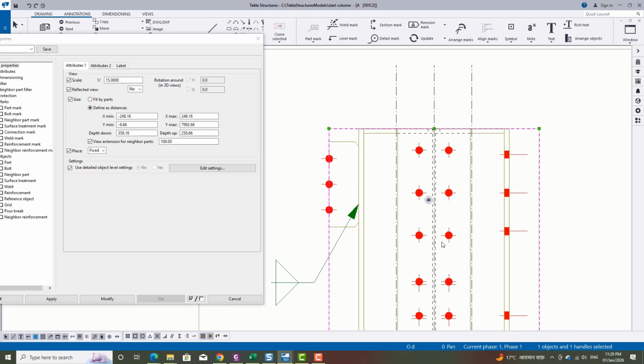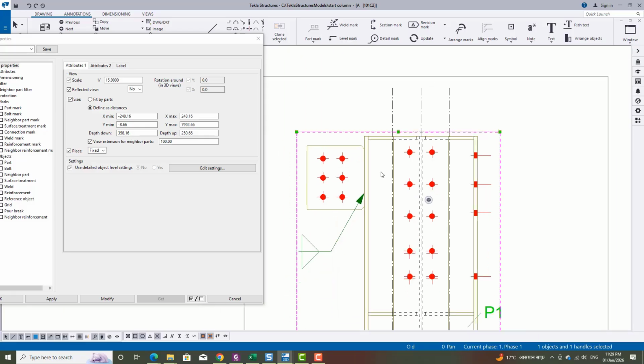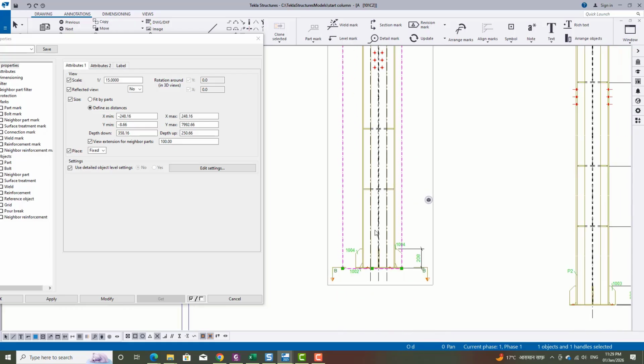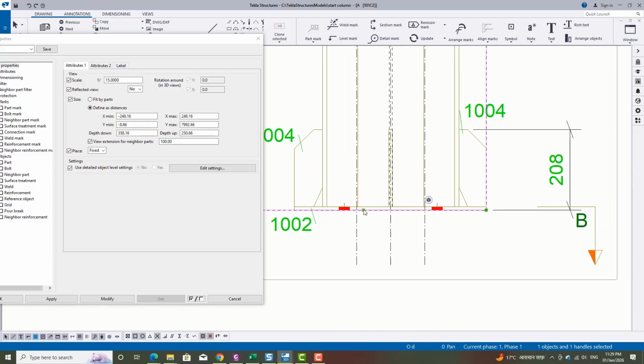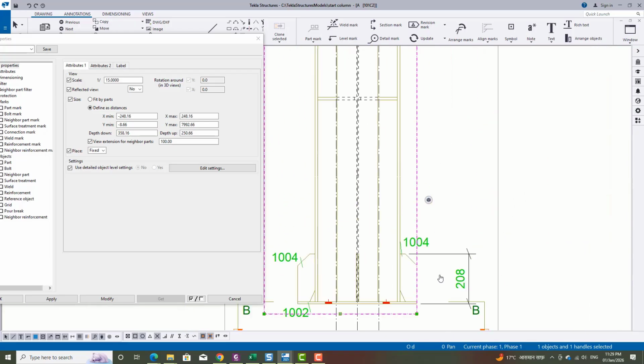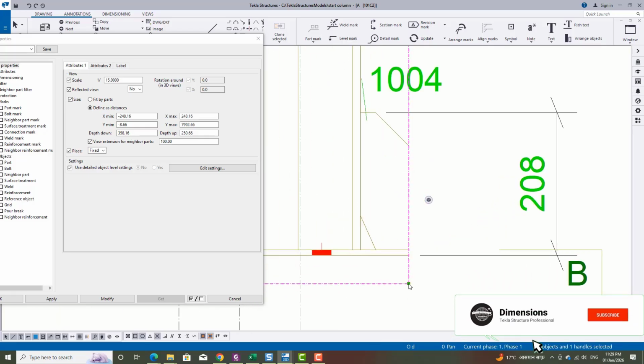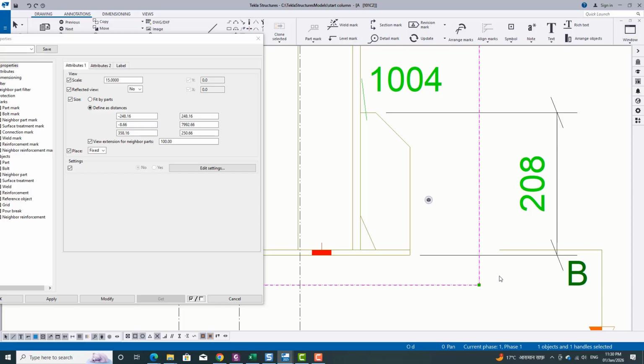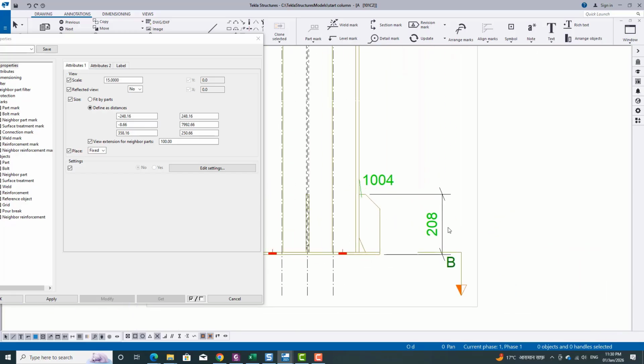So just click on this hidden rectangle, then click on this green dot and move it to the outside so that we can cover all the parts of this assembly. Here we also need to move this rectangle to the outside. Now all the parts are properly covered in this view.